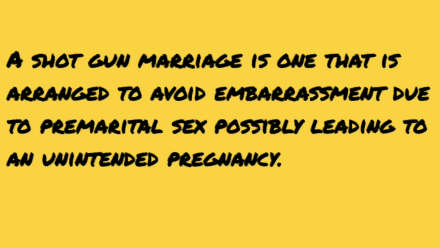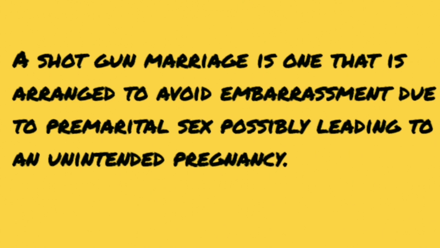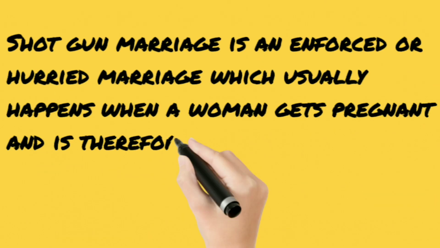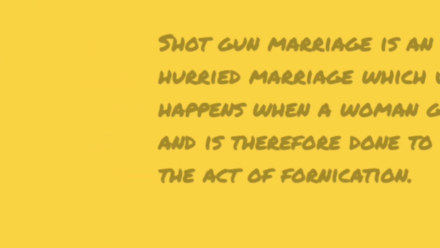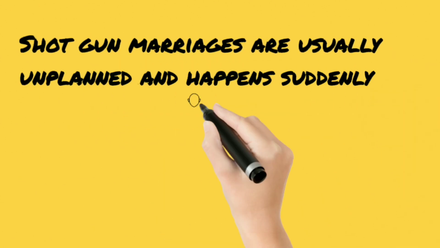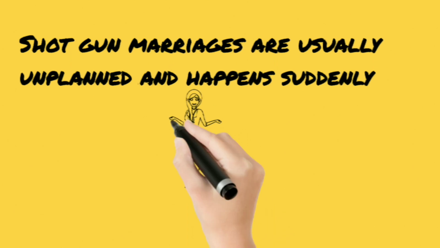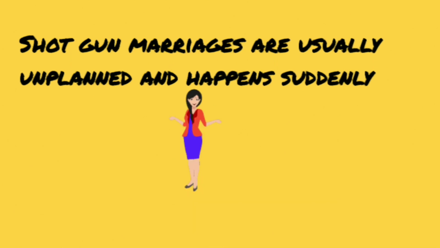Now, you can imagine the concept of a shotgun, or somebody holding a shotgun on you. Usually when somebody is holding a shotgun on you, they are forcing you to do something. Right now, I don't want you to take the term shotgun literally. It is usually a marriage that happens to prevent some form of embarrassment or to protect pride and so on, right? It usually happens when a man gets a woman pregnant out of wedlock.